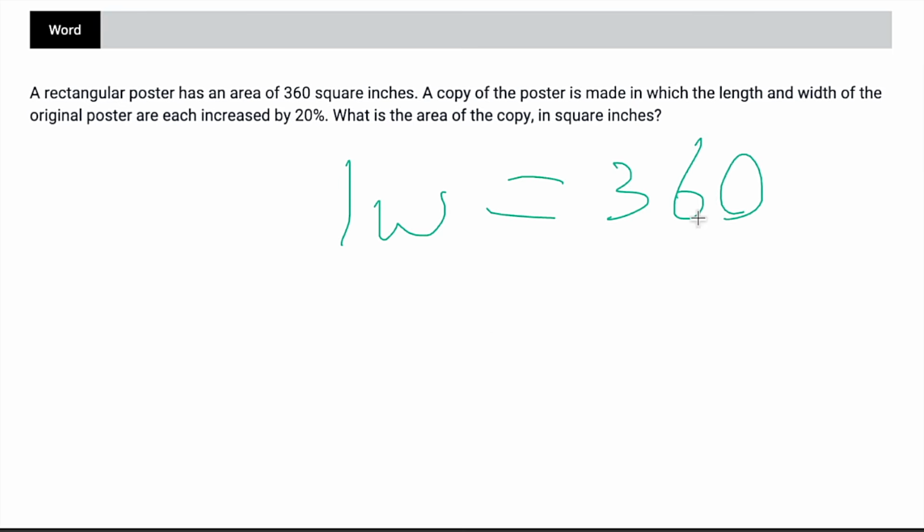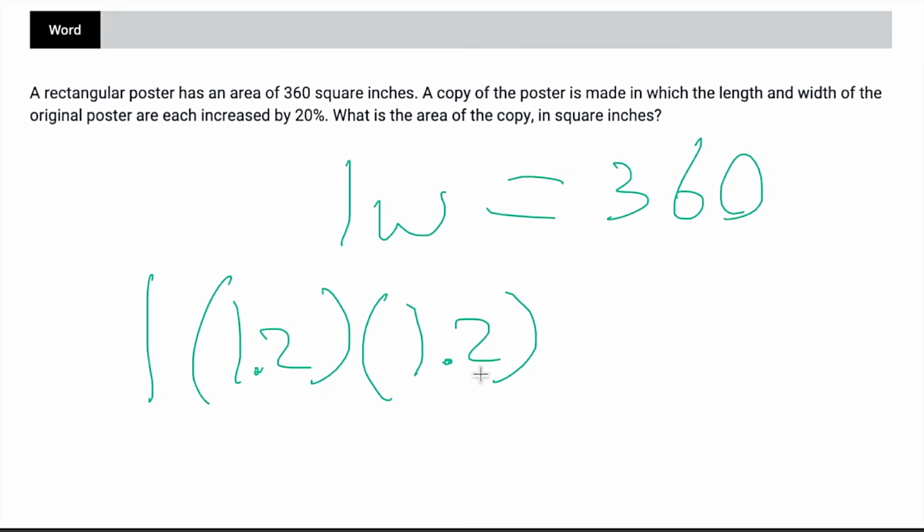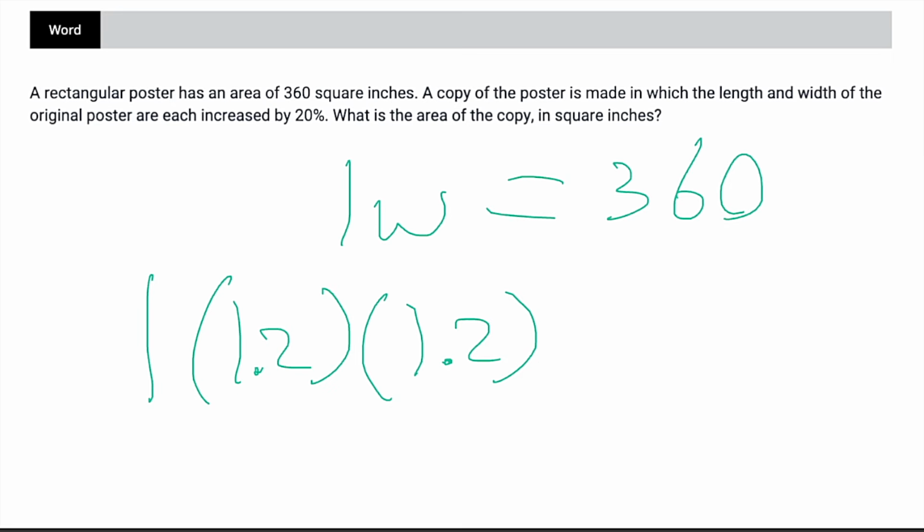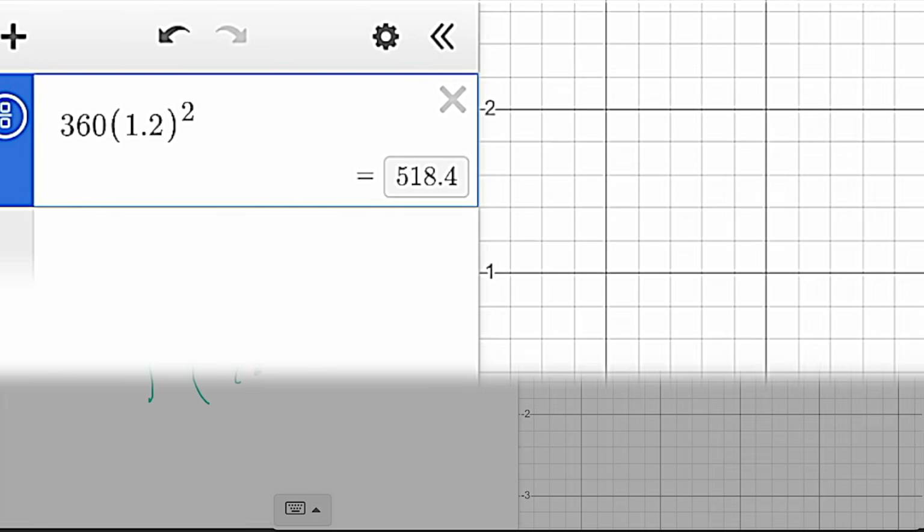And the mistake that you might make is saying, all right, well, I'm just going to increase 360 by 20%. But that's not exactly what happens, because instead we get length being increased by 20%. That's the same as multiplying by 1.2. And we get width being increased by 20%, which is the same as being multiplied by 1.2. So in fact, what we want to do is take 360 times 1.2 times 1.2, or times 1.2 squared. And that is going to give us our actual answer, which is 518.4.